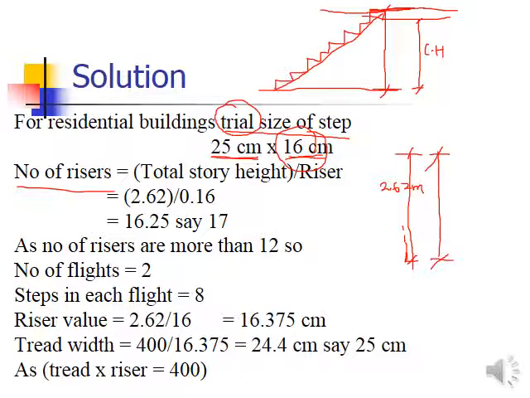You cannot use the ceiling height directly. Ceiling height is the distance from the finished floor level of the ground floor till the bottom of the roof slab that you can see while standing inside any room. Whatever you are seeing at the bottom, that surface, this distance is called ceiling height. Above that, the thickness of the slab needs to be included, and the thickness of the floor finishes of the upper floor is also incorporated for the total story height. So total story height is this one, and your ceiling height is less than story height.